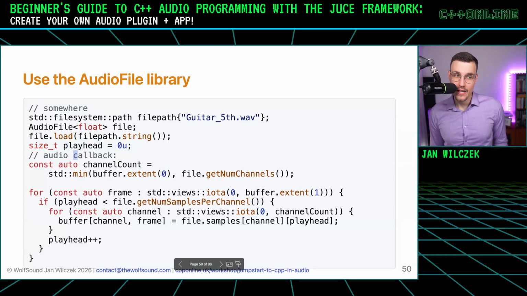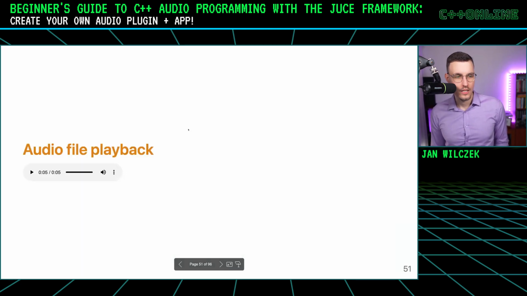And then in the audio callback, we limit ourselves to the number of channels in the buffer or in the file, whichever is smaller, and then keep track of our position in the file and output all the channels that we are able to the buffer. This is super easy. And this is the result. Okay, amazing.